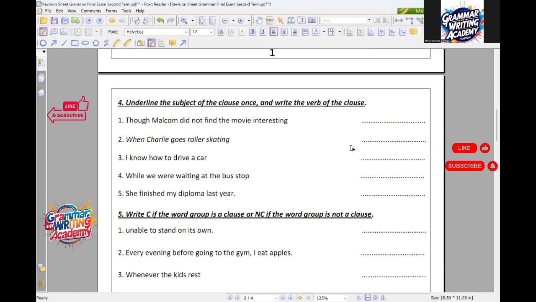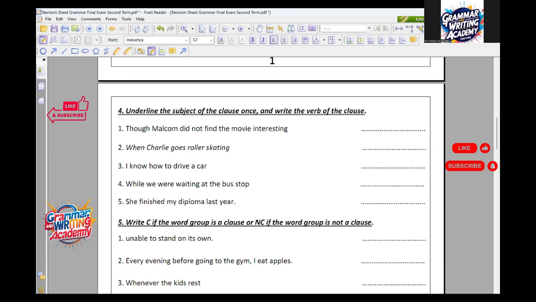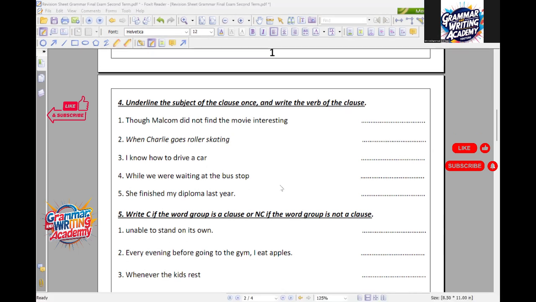Thank you. Now, my dear boys, I'm going to move to the second page with the clause. We mentioned before, what is a clause? A clause is a group of words that contains both a subject and a verb. It can either be a complete sentence, and in this way we call it an independent clause, or just a part of a sentence, which cannot stand alone, and we call it a subordinate or dependent clause.